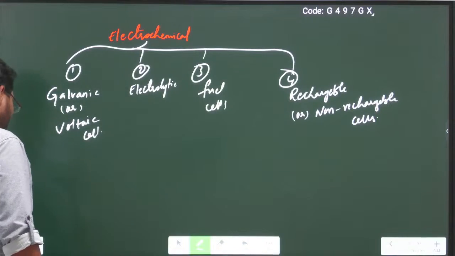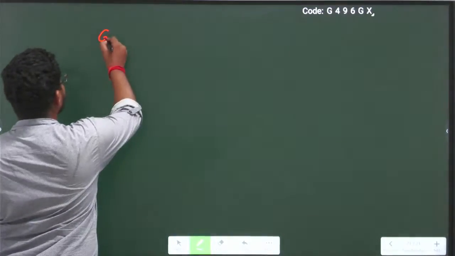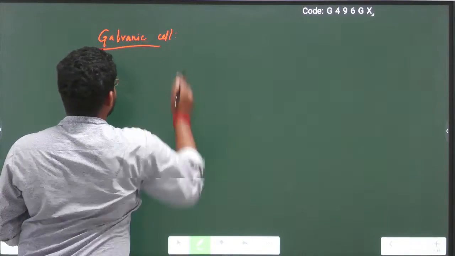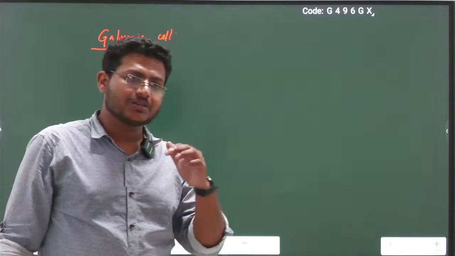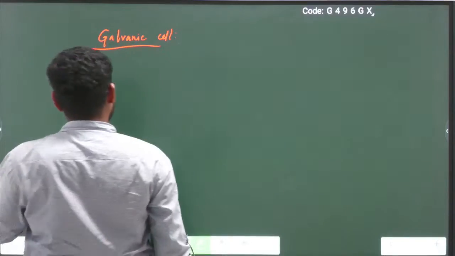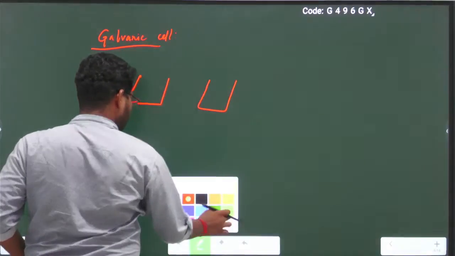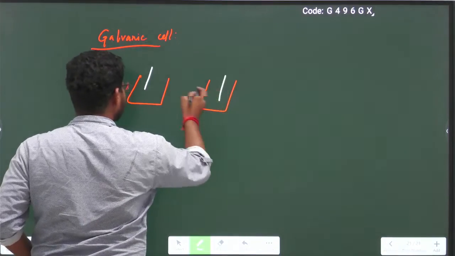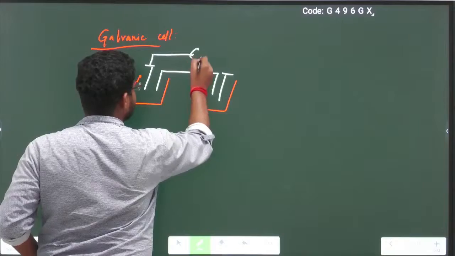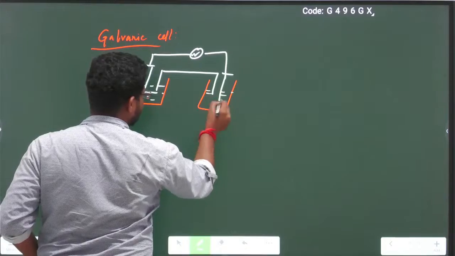First we are moving on to the galvanic cell. What is meant by galvanic cell? In the syllabus, the galvanic cell is especially mentioned, so we have to understand what is meant by it. A galvanic cell is an electrochemical cell. These are the two beakers, with one electrode and another electrode. Both are connected with a salt bridge, and these are again connected with a voltmeter V. This is one electrolytic solution, and this is another electrolytic solution.